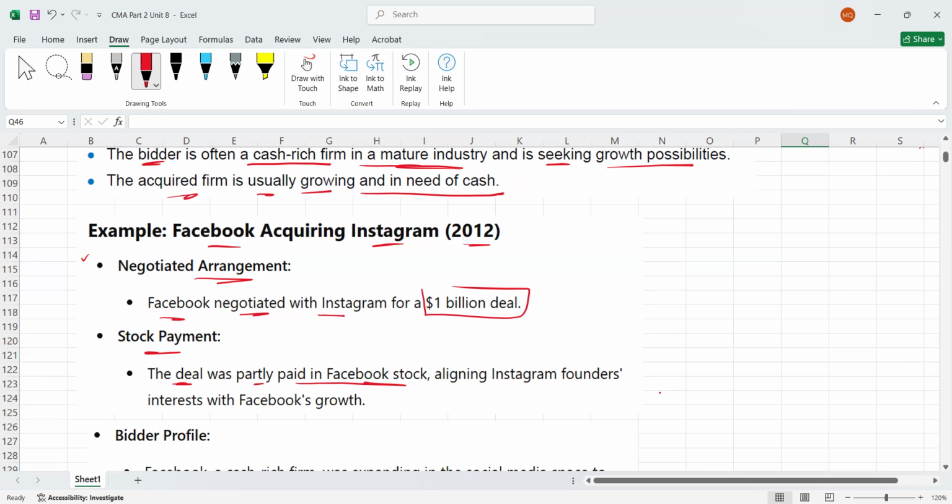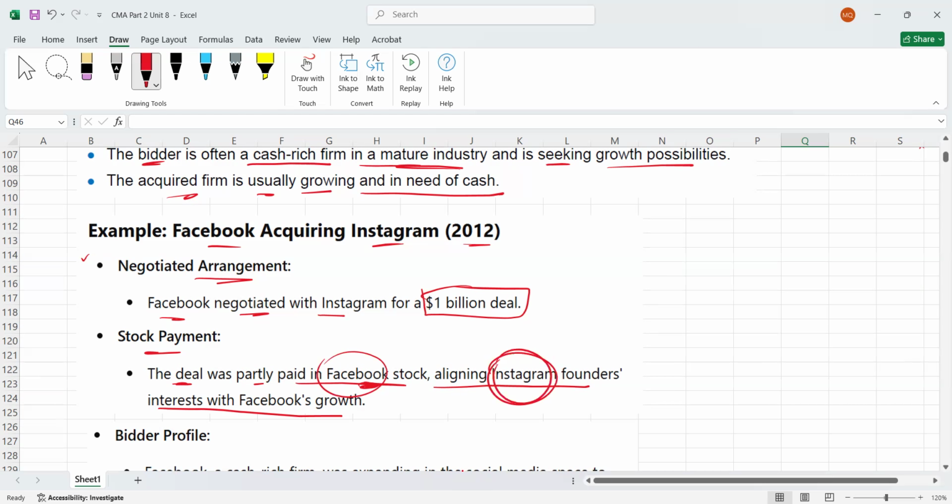Like for example, if the deal was for $1 million, up to $500 million in stocks were given of Facebook, aligning Instagram founders' interest with Facebook growth. Because once Facebook gave their own stock to the Instagram owner, obviously now the Instagram owner will have interest in Facebook also, right? If Facebook will grow, the Instagram owner who got the stock of Facebook will also grow.